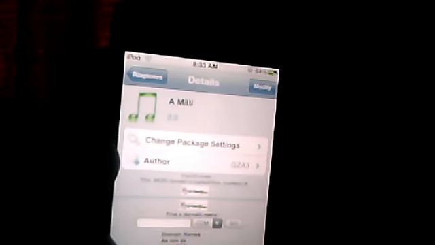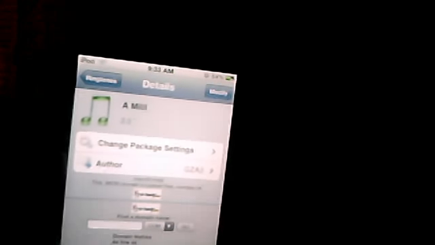As you see, I've installed the first one, Millie. I like Lil Wayne. I was looking for Black Eyed Peas, but I couldn't find them, so I just settled with Lil Wayne. So you tap on whatever song you want. Where mine says Modify, yours is going to say Install. So click Install, and a little screen is going to come out and say Confirm on the top corner, same place where Install was. You want to hit that. Give it a minute, let it install, do its thing.